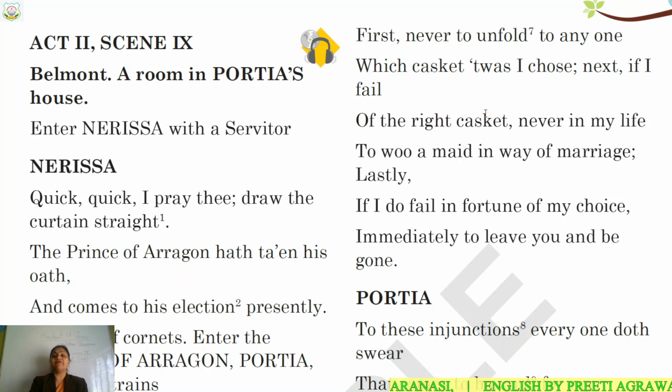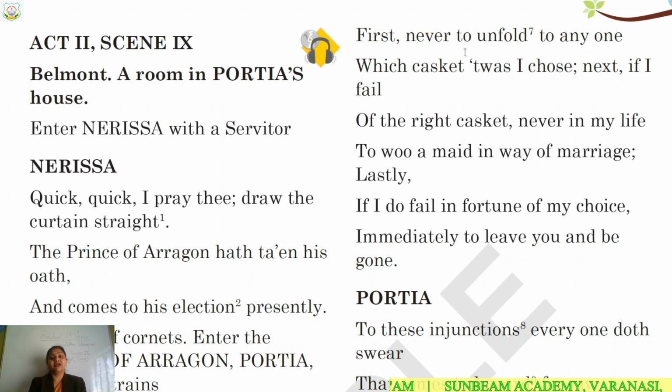The second condition is, if the person who is coming to play this quiz, to open the three caskets, that particular prince, fails to choose the right casket, then never in his life can he woo a maid in the way of marriage. He will not be able to propose marriage to any other lady.